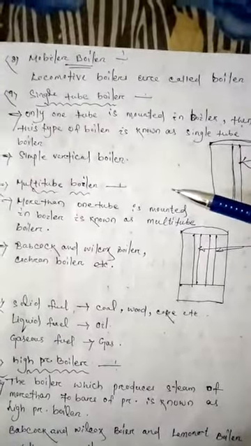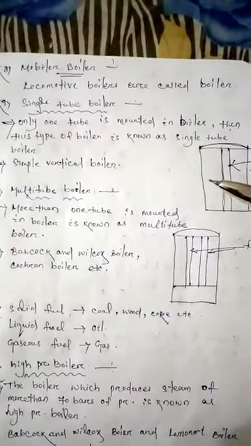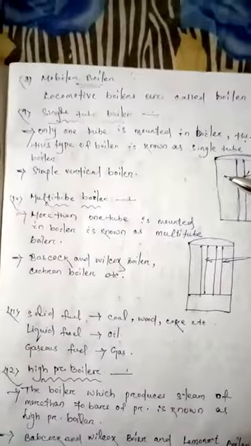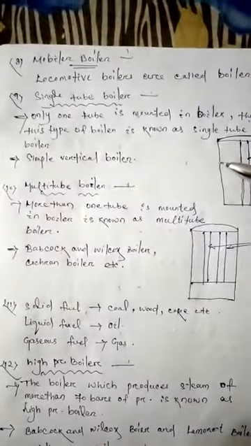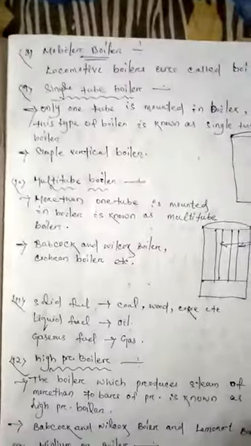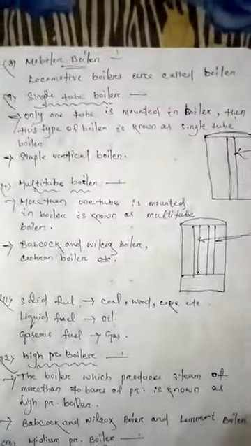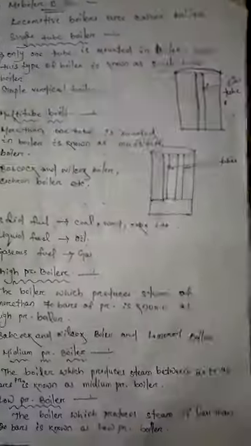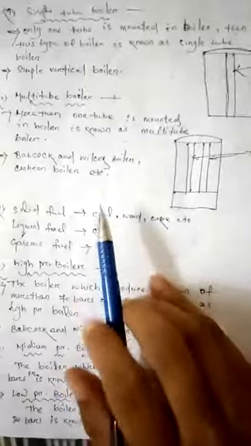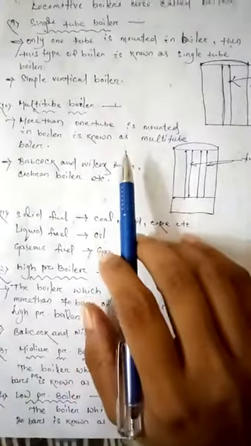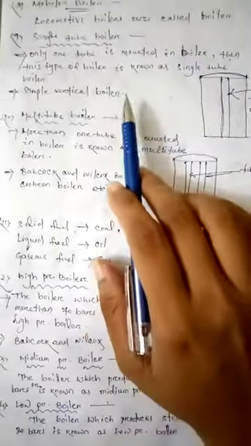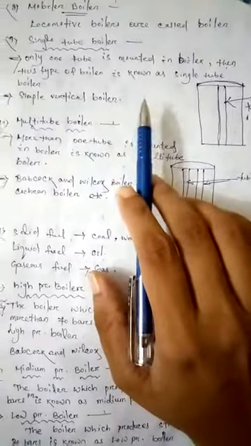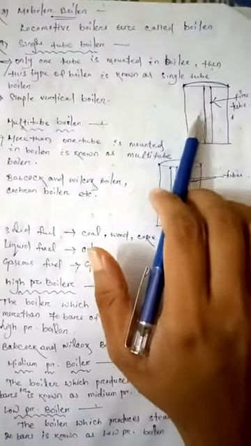Then next is the multi-tube boiler. When more than one tube is mounted in the boiler, it is known as a multi-tube boiler. Babcock-Wilcox boiler and Cochran boiler are examples of multi-tube boilers. In a multi-tube boiler, power generating capacity is high compared to a single tube boiler, because in a single tube boiler only one tube is mounted in the boiler.